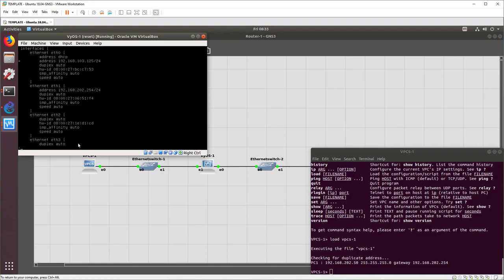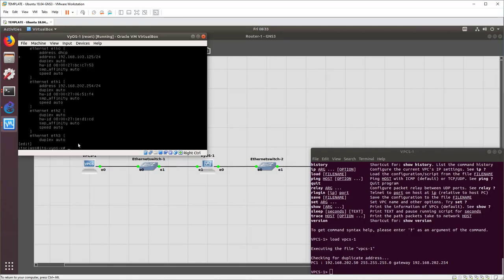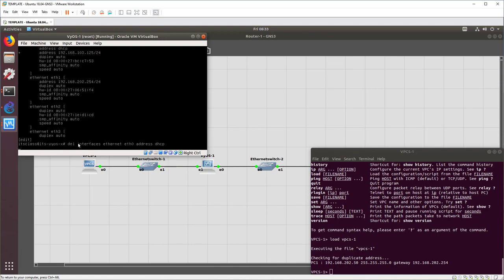In our situation, we don't want DHCP. There's no DHCP server in our setup right now, but if one were to pop on there somehow, it would suck up an address and be confusing. So in this case, we're going to say delete instead of set, and the command's going to work pretty much the same way. Interfaces, Ethernet, ETH0, address, DHCP.